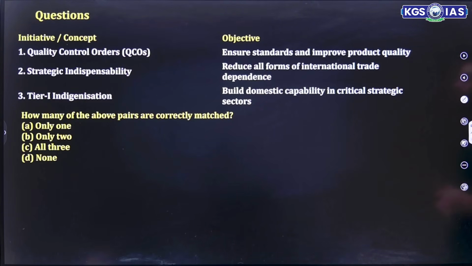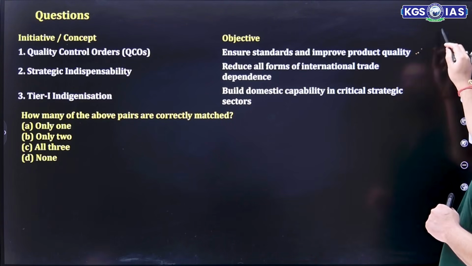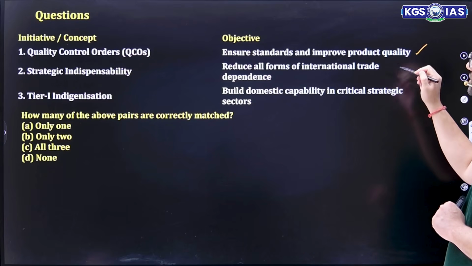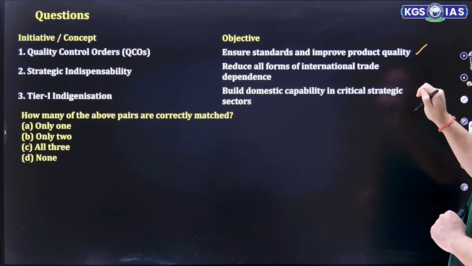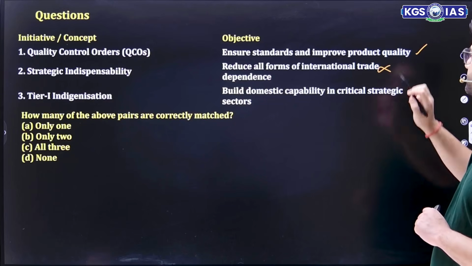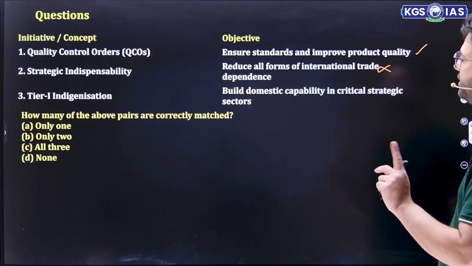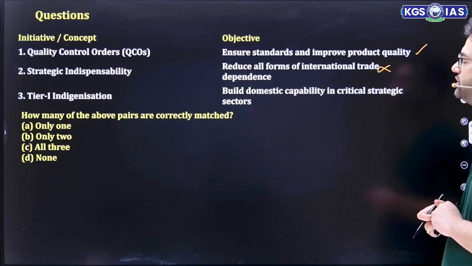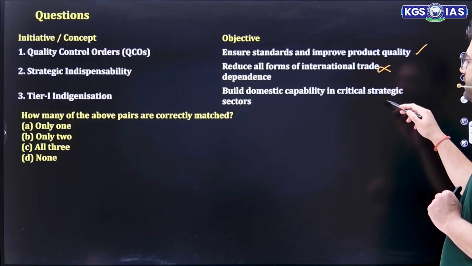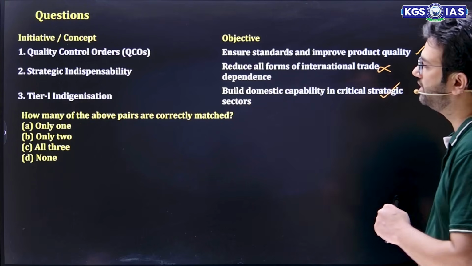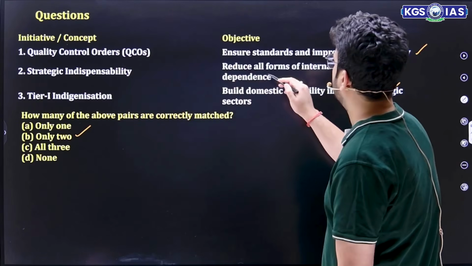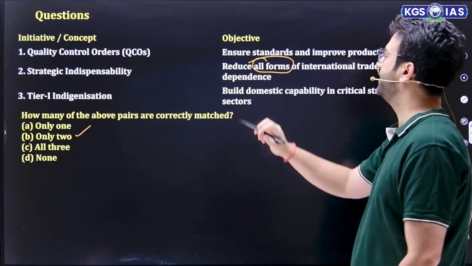Quality control orders ensure standards and improve quality. Strategic indispensability reduces all forms of international trade dependence. No, this is wrong. It reduces dependence not in all forms, but in some things. Tier 1 indigenization, build domestic capability in critical strategic sectors. That's correct. Semiconductors and all these things. So 1 and 3, only 2 is the correct one. Here, all forms is actually an exaggeration.